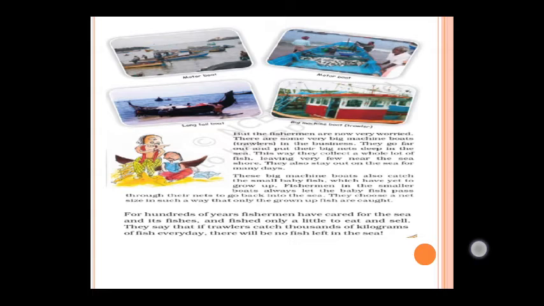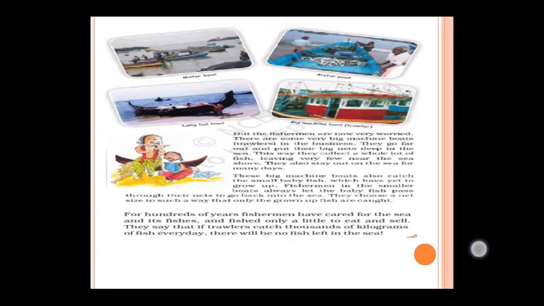They collect a whole lot of fishes, leaving very few near the sea. Very few near the sea. If a fisherman catches fish in the nearest place, very few fishes they can catch. But that big machine boat, they can go very far and they can catch very more number of fishes.